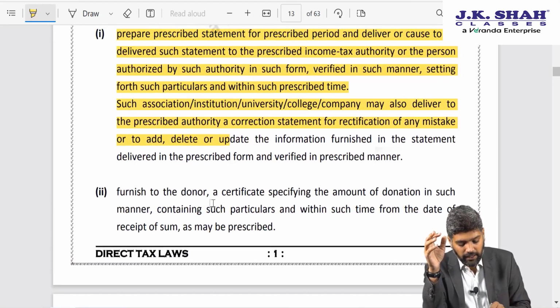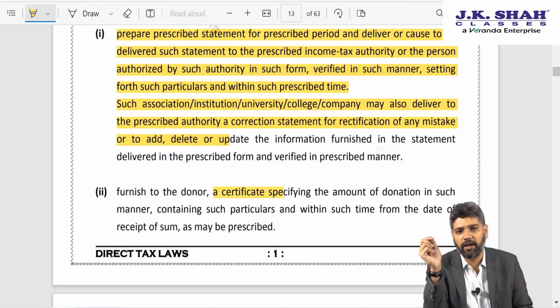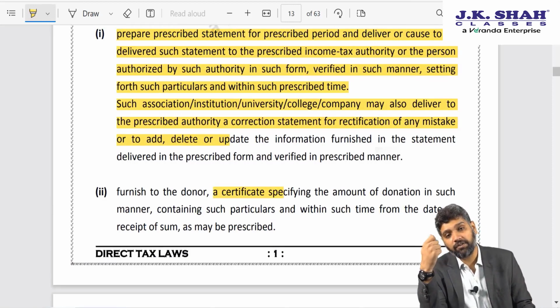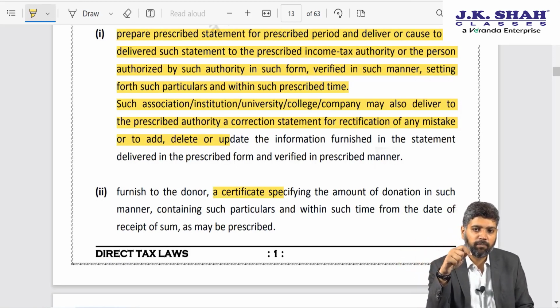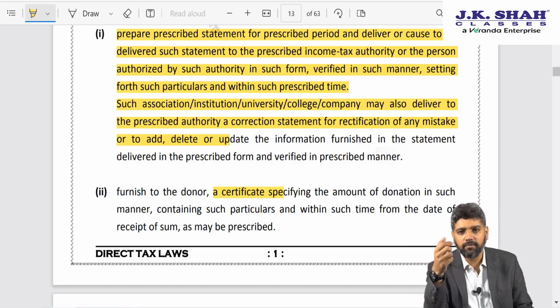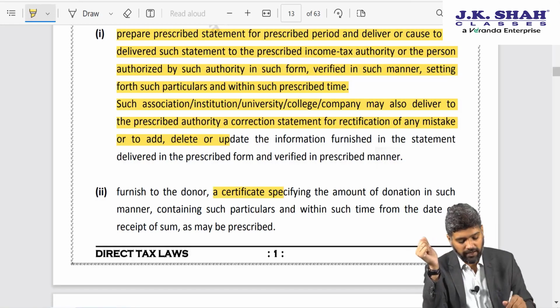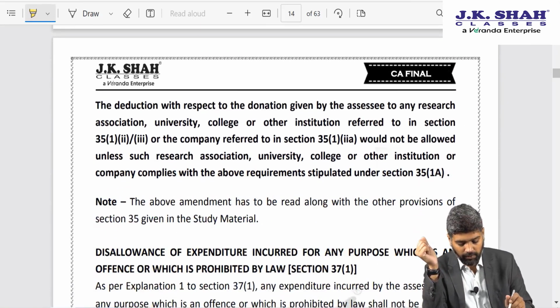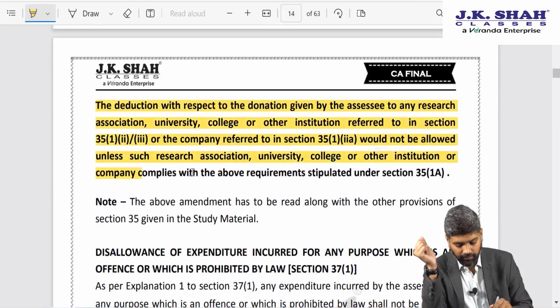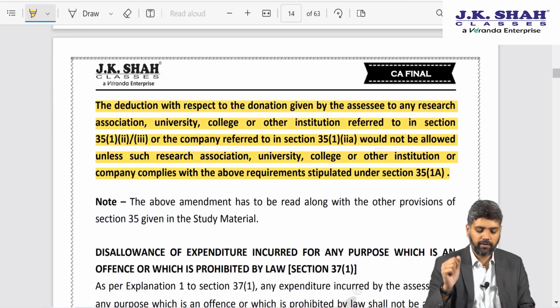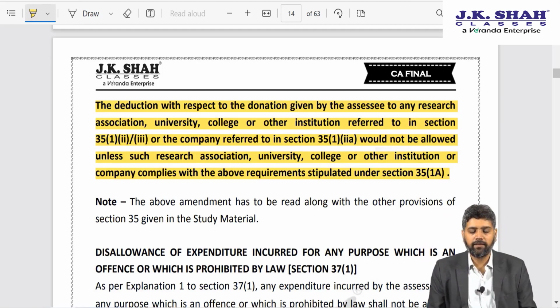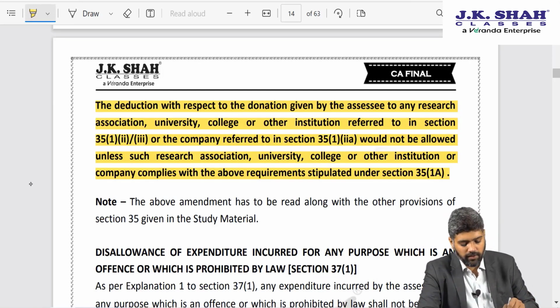But in case the donor is not provided with the certificate that is generated after furnishing that form 10BD, the certificate is in form 10BE, B for Bombay, E for Ernakulam. If you don't generate that certificate and give it to the donor, then the donor will not be entitled for deduction of that 100% contribution. So you can please read this. This is the amendment. The next amendment is with regard to section 37.